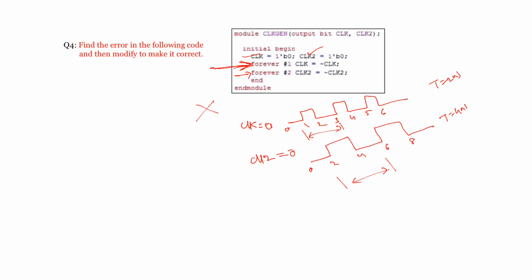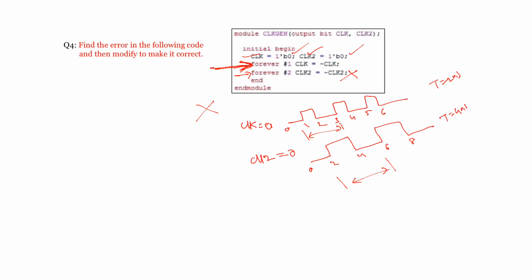So after these two statements, the next statement is the forever. Forever means that after one clock cycle, clock is equal to not clock, and it stays over here itself. It never encounters the next forever loop. It is forever, that means it stays at that place for infinite time and never comes to the next statement. So if you are using a forever, you should not write any code after it. That forever must be the last statement in the initial block. This is a disadvantage.